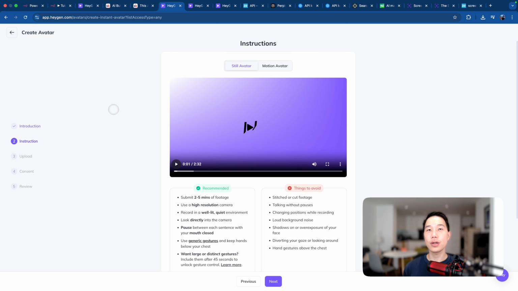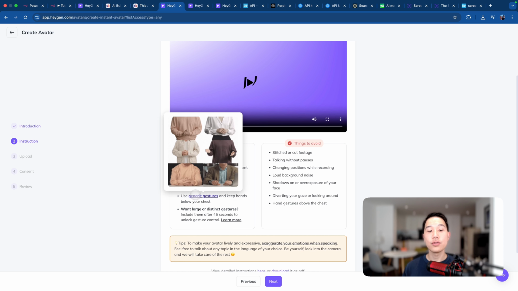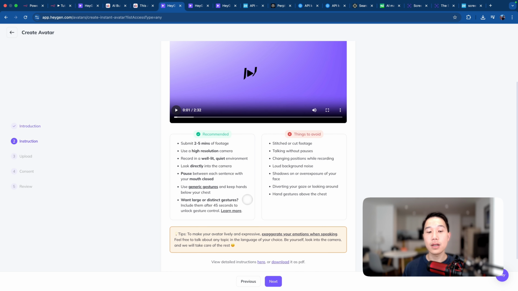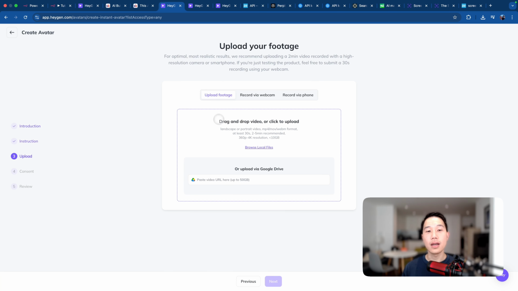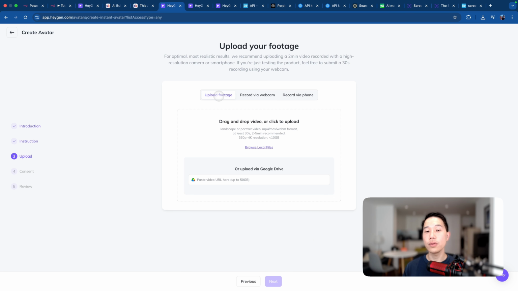So this is actually instructions for the next step, which is to create your avatar based on the video footage you will be submitting. So you can see that there are a bunch of rules for the footage. You should submit around 2 to 5 minutes of yourself speaking in front of the camera with high resolution, well lit, directly looking into the camera, and a bunch of other gesture rules and things like that. So just click on next step, and you have three options. You can either upload your footage, you can record via webcam, or you can also record with your phone through a QR code. So just try a few times to get your best footage.